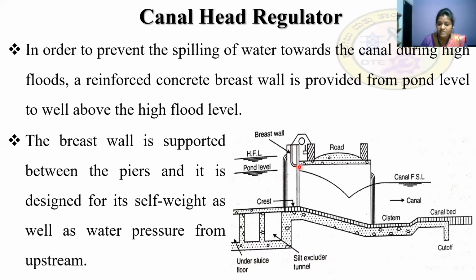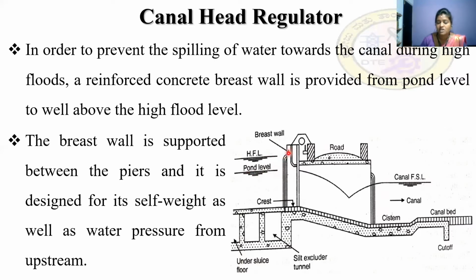So it is designed only for the self weight and to withstand the water pressure from the upstream. So this is the cross section of the canal head regulator. So this is the breast wall. During the floods, there is a chance of spilling of water into the canal. So to prevent the spilling, the breast wall is provided between the pond level and the high flood level.